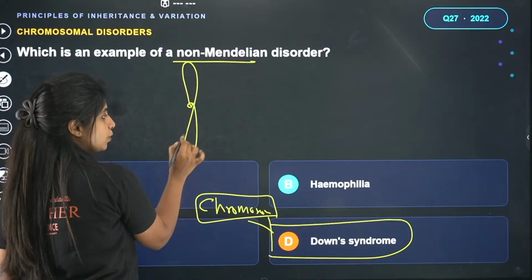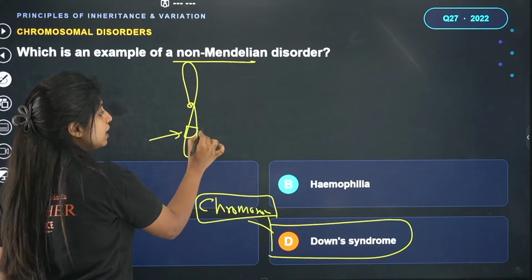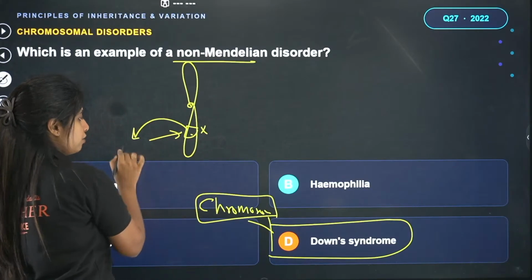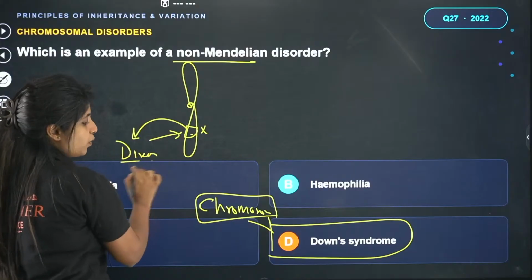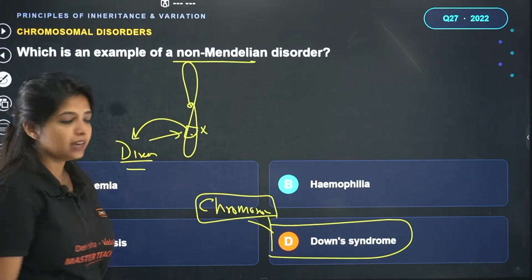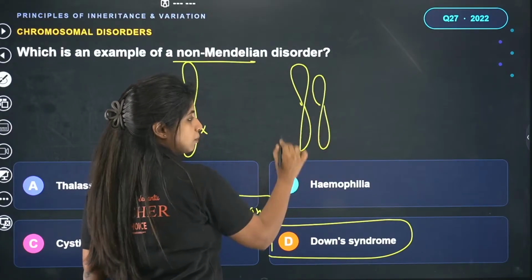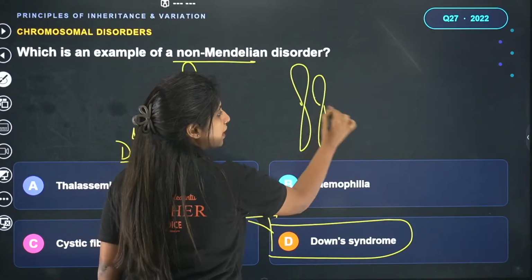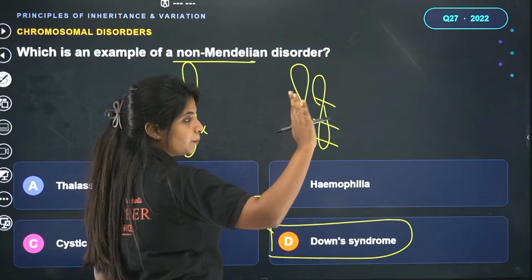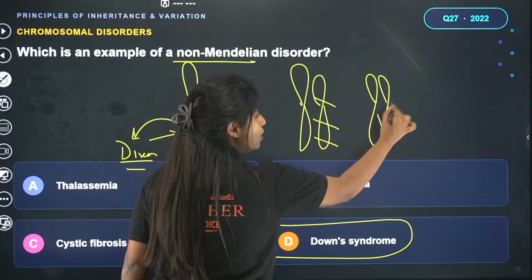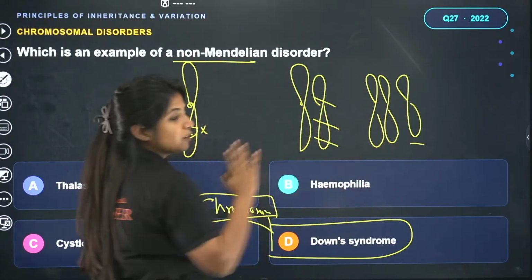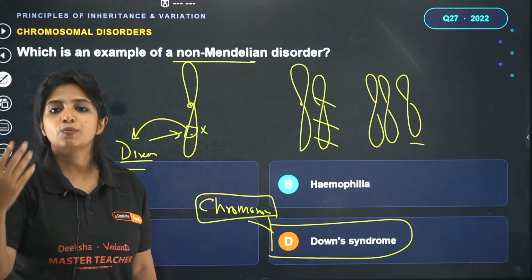Mendelian means, suppose one chromosome is there, one gene is there. If this gene is mutated, which is why you have a disease, you will call this a Mendelian disorder. Chromosomal means you have this chromosome, you should ideally be having one more, but right now you do not have it. There's a loss of a chromosome altogether. Or probably you should be just having 2, but now you're having one more. Loss or gain of a chromosome causes chromosomal disorder.